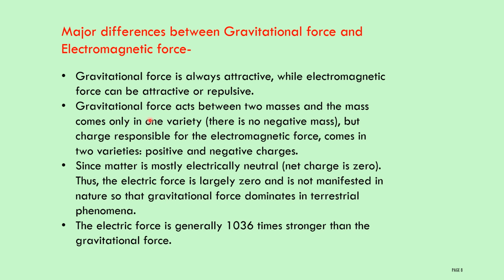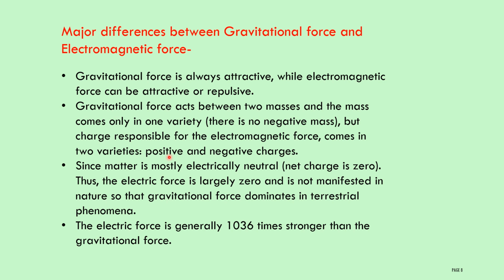Next, gravitational force acts between two masses, and masses come in only one variety. There is no negative mass. Gravitational force exists between two bodies of different masses, and we will not find any negative mass. But the charge responsible for the electromagnetic force comes in two varieties, positive and negative charge.